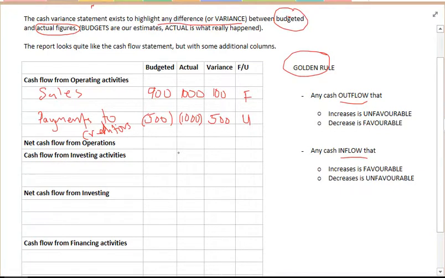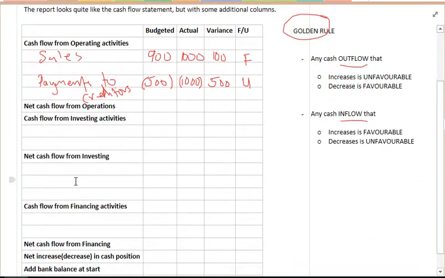The only tricky part about this is, for example, if we were looking at our investing, so we're focusing on non-current assets. We're going to sell our old delivery vehicle. And we thought that we were going to get $500 for selling it as our scrap value.